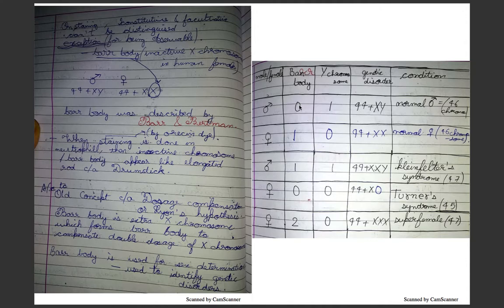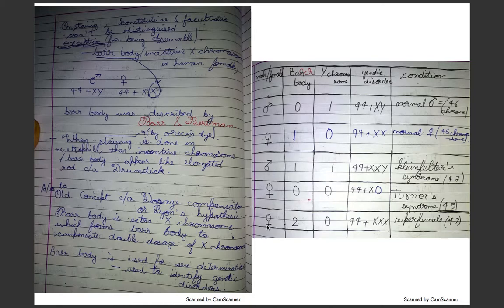So, if Barr body is 0 and Y chromosome is 1, it is a normal human male, and if Barr body is 1, that is 1 X, and 0 Y chromosome, then normal female. If one Barr body and one Y chromosome, then XXY, that is Klinefelter's syndrome. It has 47 chromosomes. And if 0 Barr body and 0 extra X chromosome, then it will have only X and nothing else, because X is mandatory and nothing else is present. So this is called Turner syndrome, and it has only 45 chromosomes, only one X and 44 rest.